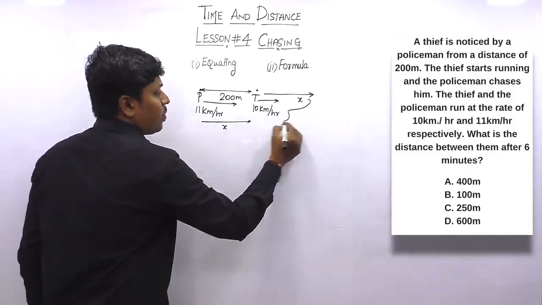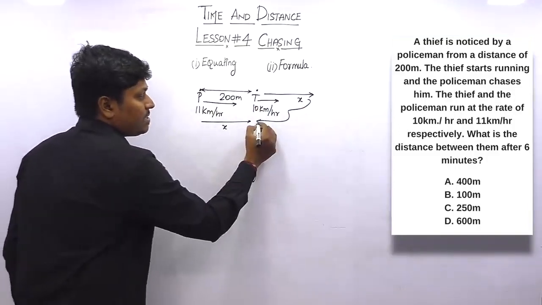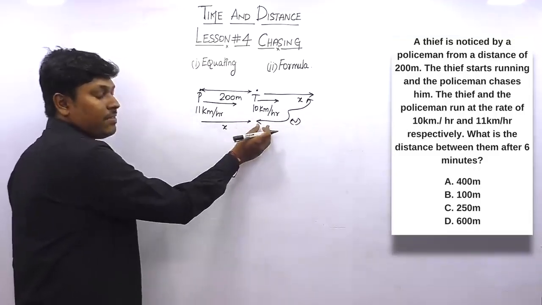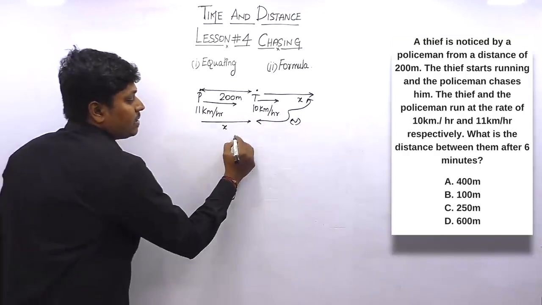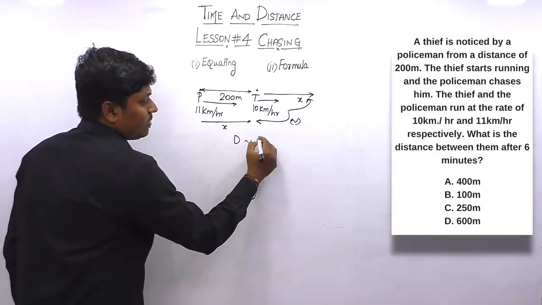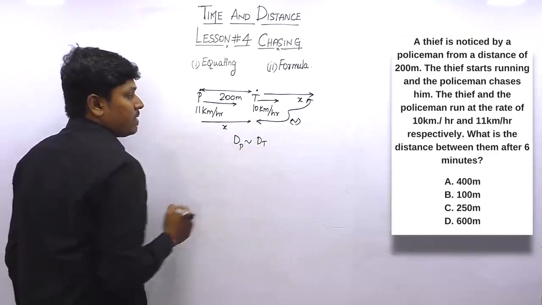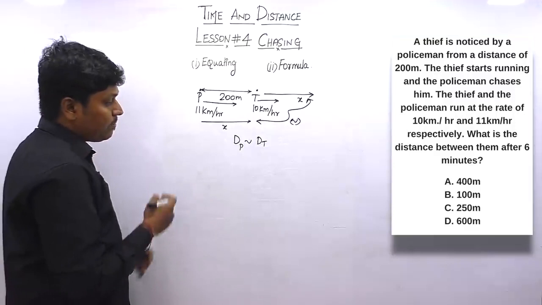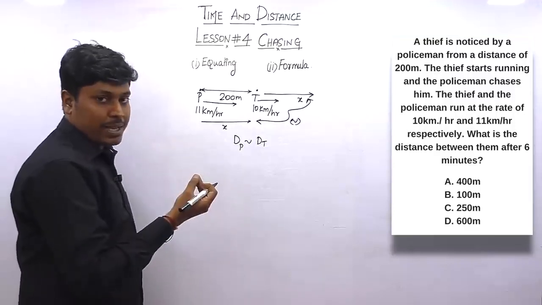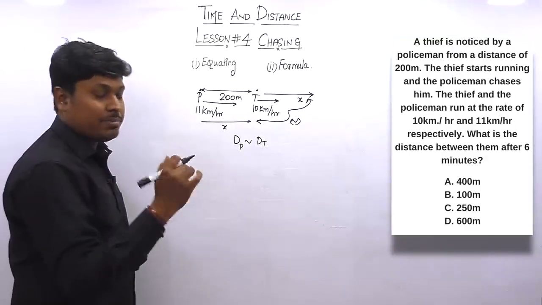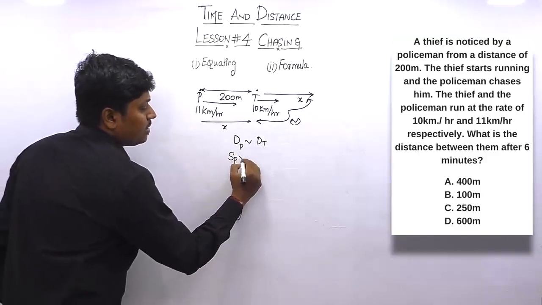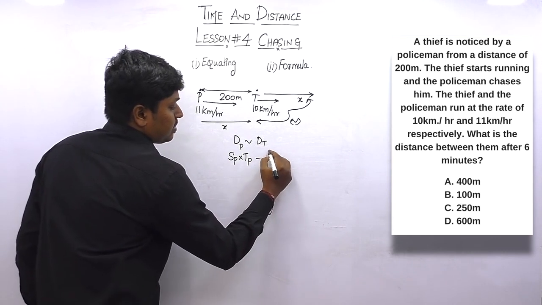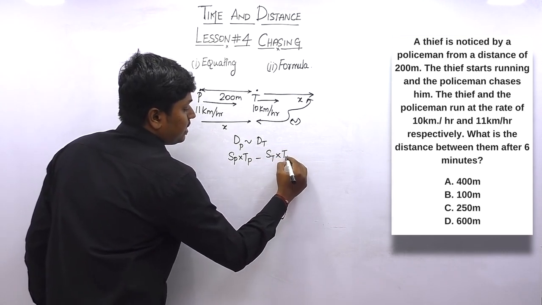So our target is to find the distance between both persons, which means a difference, right? Our target is to find the difference between the distance traveled by the policeman and the distance traveled by the thief, in order to find the distance between them at the end. Distance will be speed into time, because speed is equal to distance by time. So speed of the policeman into time taken by the policeman, difference which is minus, next is the thief, speed of the thief into time taken by the thief.